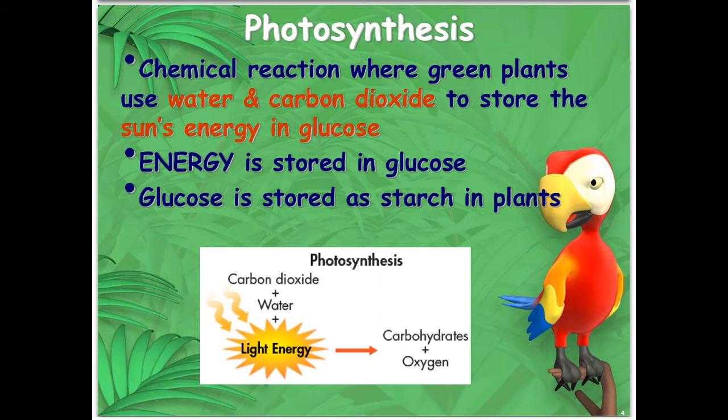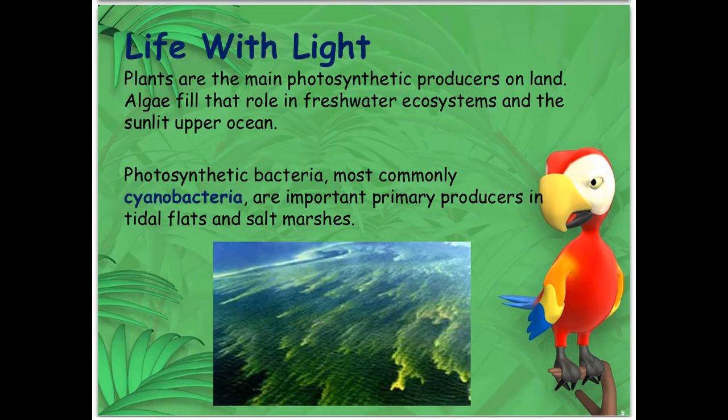Photosynthesis is a chemical reaction where we take water and carbon dioxide to store the sun's energy in glucose. The energy is stored in the bonds within the glucose molecule, and then in plants, glucose, remember, is stored as the polysaccharide starch. So carbon dioxide and water with the sun's light energy producing various kinds of carbohydrates and oxygen.